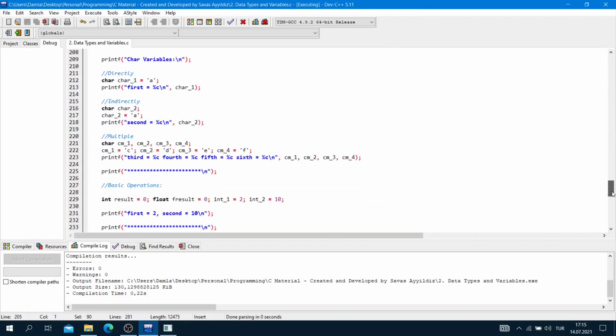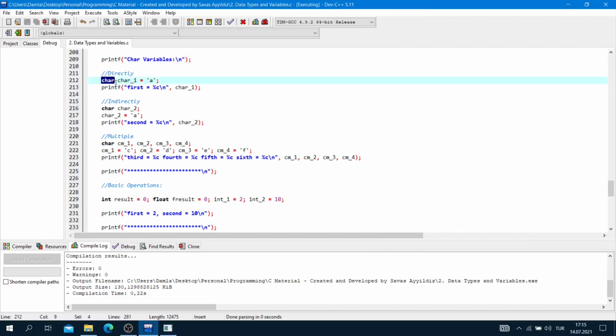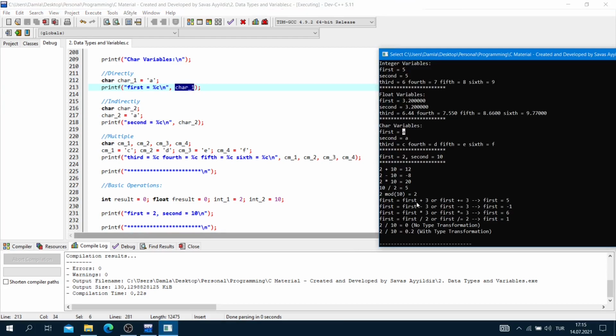Now, char variables. We are here. Char variables. Indirect method, char1 is equal to quote a quote and semicolon. Printf first is equal to the percent sign C and char1. We will see a letter here.